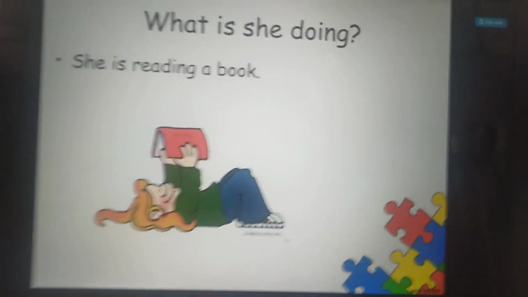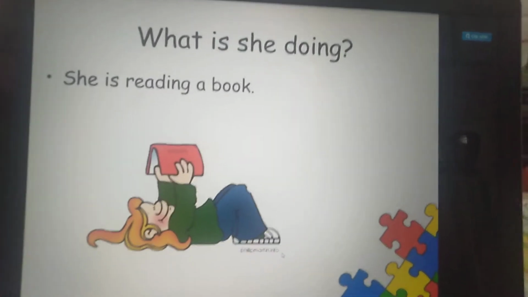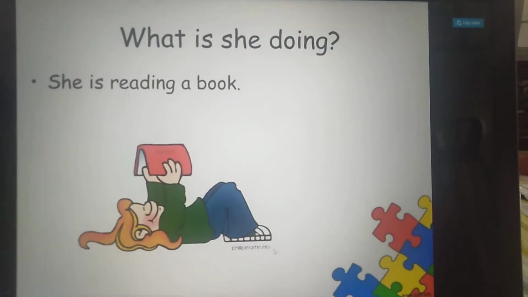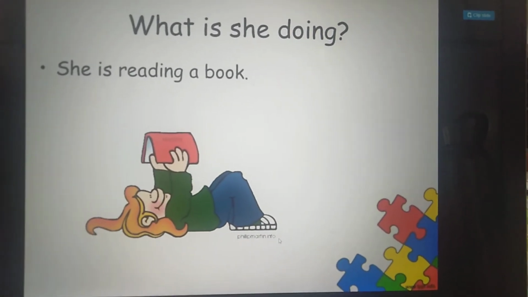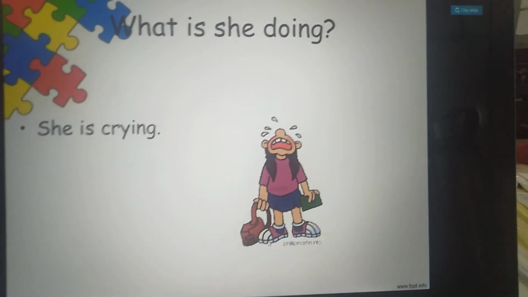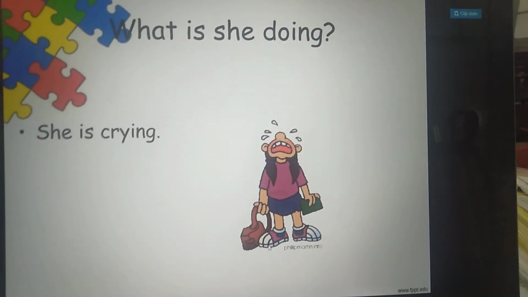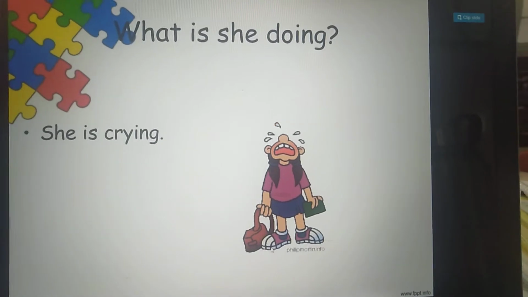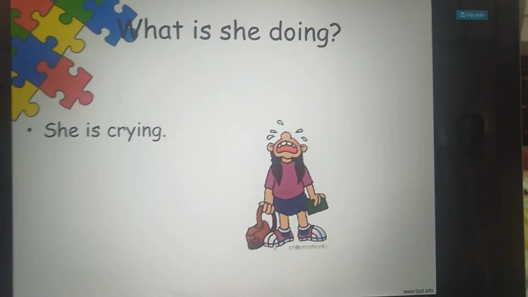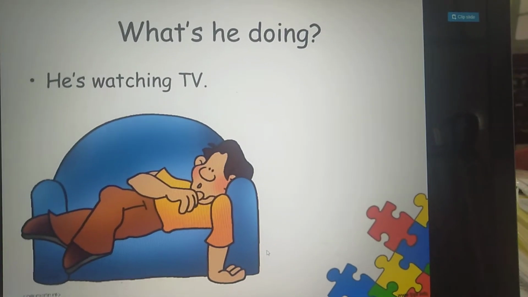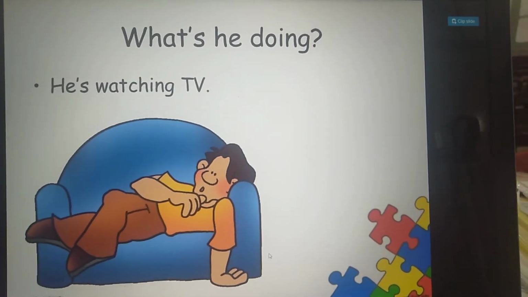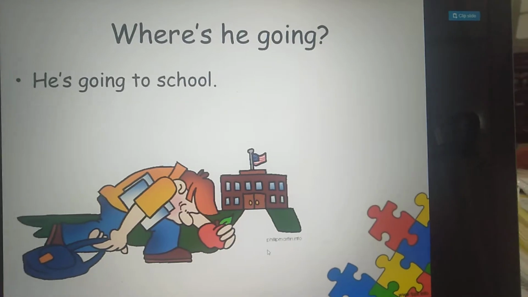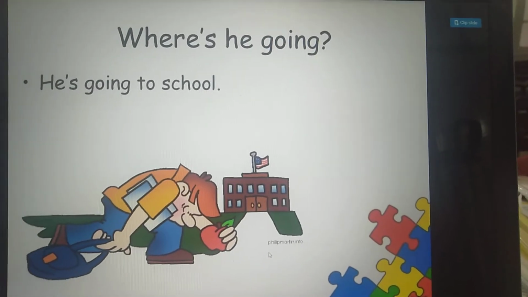Okay, what is she doing? She is reading a book. What is she doing? She is reading a book. What is she doing? She is crying. What is he doing? He is watching TV. Where is he going? He is going to school.